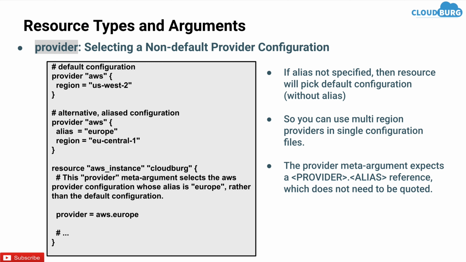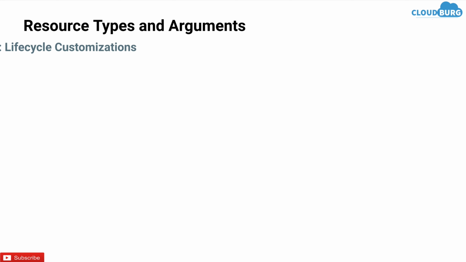So in this way you can define multiple providers and use them in resource configuration using provider name dot alias. If alias is not specified, then the resource will pick the default configuration. So you can use multi-region providers in a single configuration file. That's amazing. The provider meta-argument accepts a provider.alias reference which does not need to be quoted.